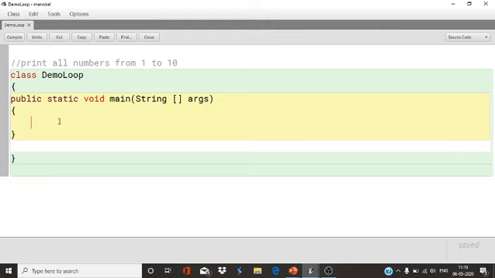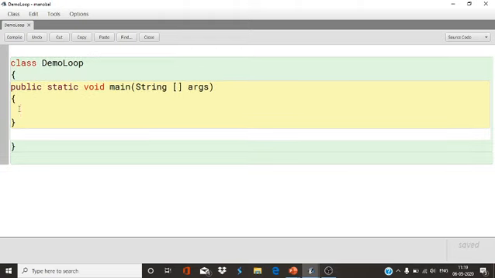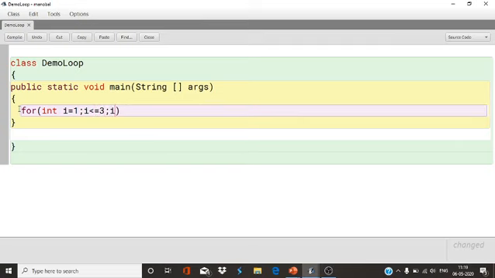Now I'm going to show you labeled break. Labeled break is used to terminate the outer loop as well as the inner loop. Now I will show you with an example. Suppose I'm going to print some numbers like int i equals 1, i less than equals 3, i plus plus.